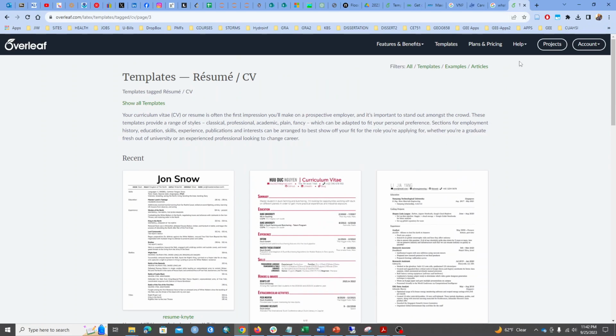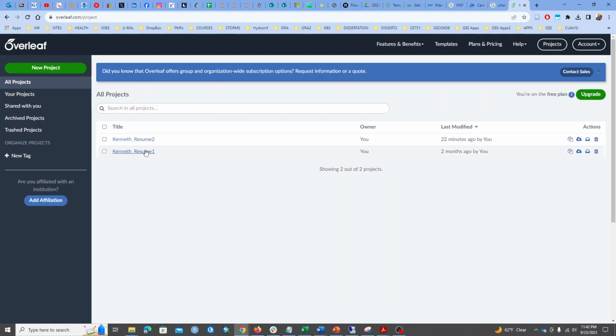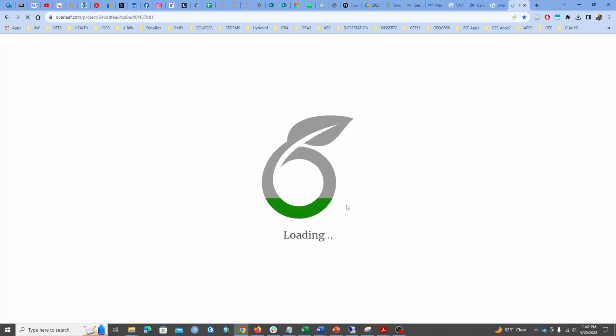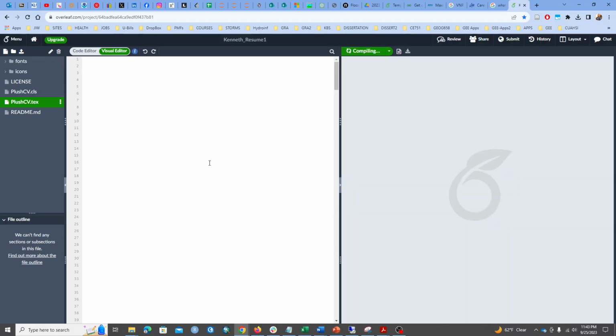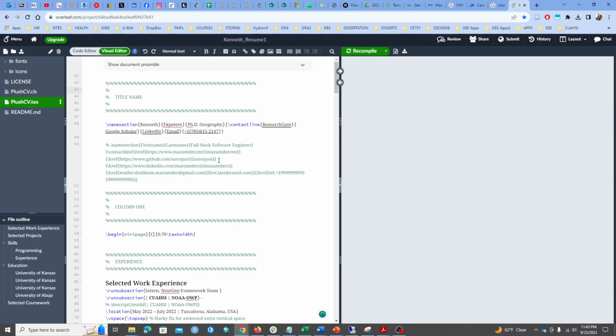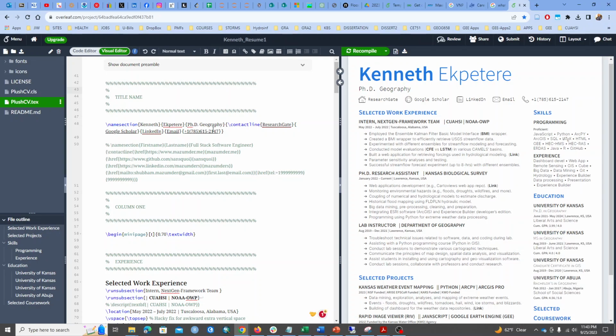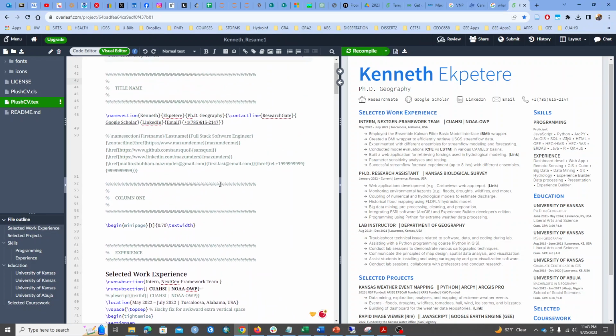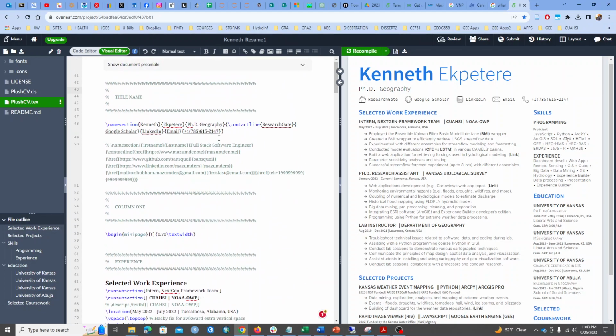So if you go to the template, for my own account, I'm going to see my own projects. I have the first one I did. I open it, and you see it's going to load. Then it's very simple, right? Because they have templates, you just need to be changing these things. You change it and you compile. You change, you compile. So here I have the name section, and that is what we have here.